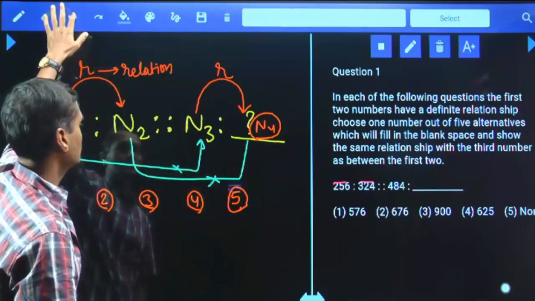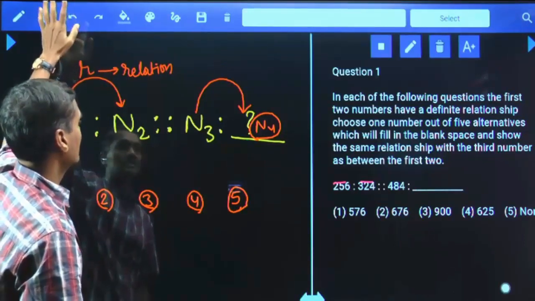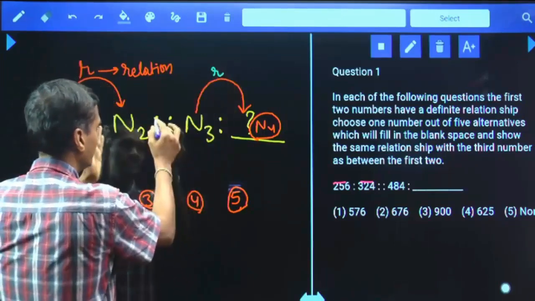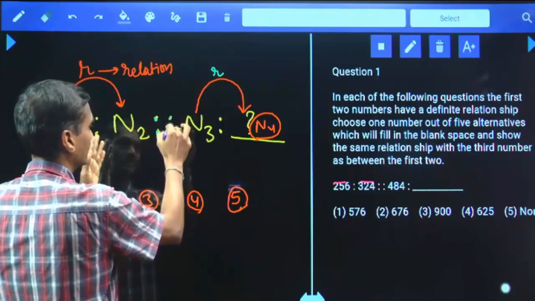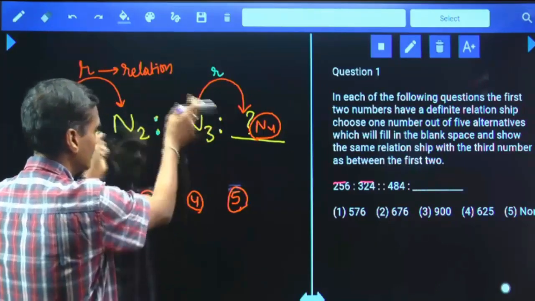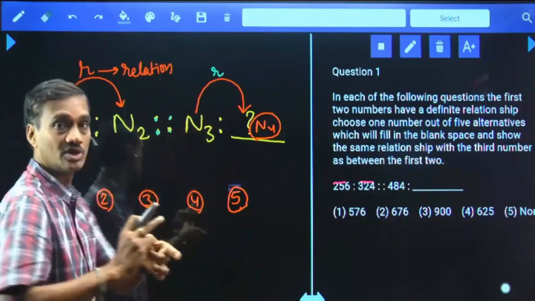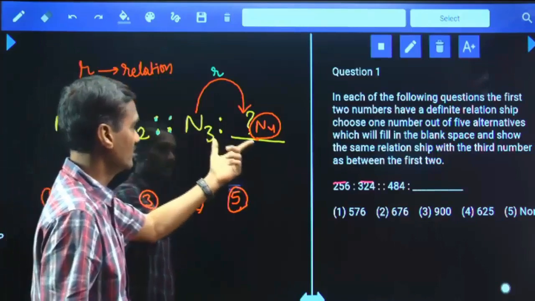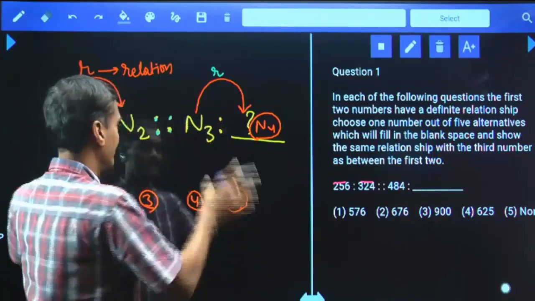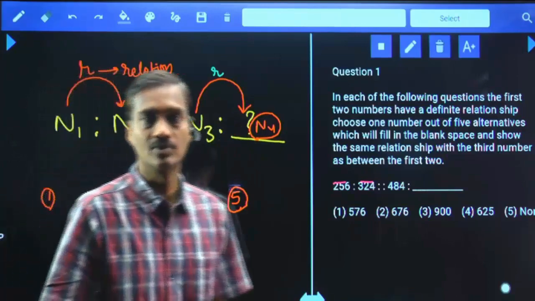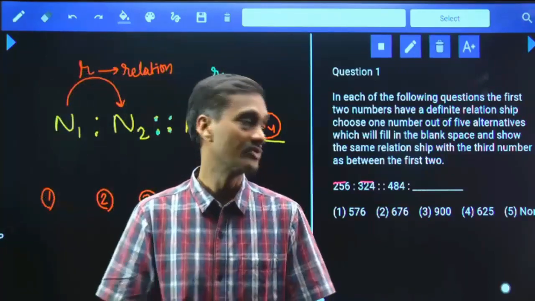Now these two pairs were separated by this double colon. Hence, the elements between the first pair and the second pair should not be related. Only the elements within the first pair, and within the second pair, must be related. The relation between this pair and the relation between this pair must be the same. Okay? Hope you have followed how to identify this.